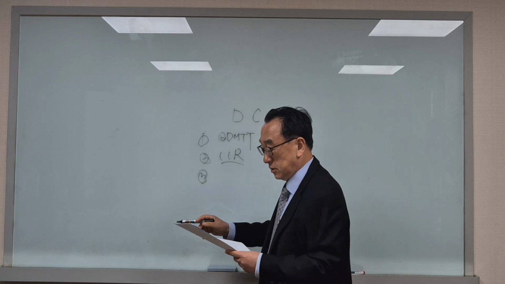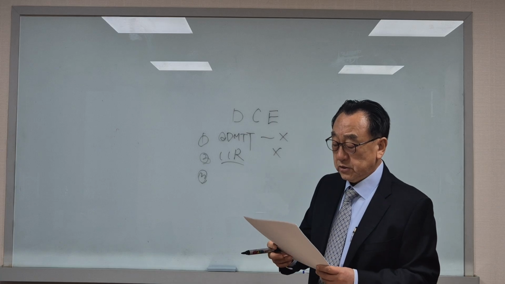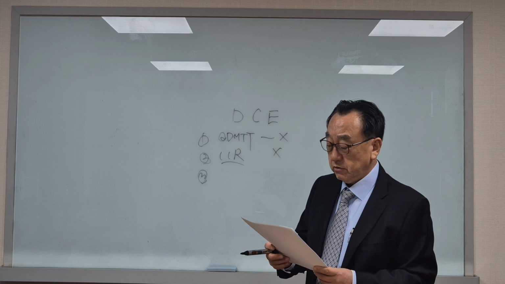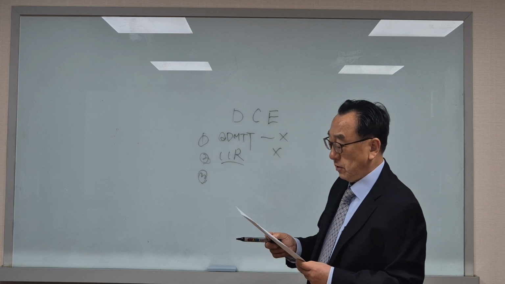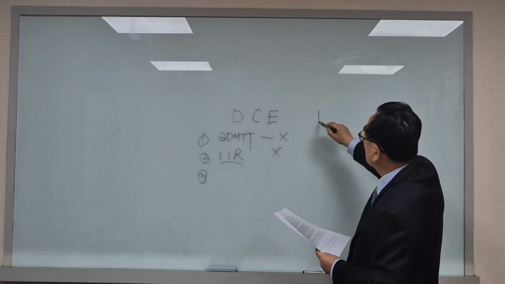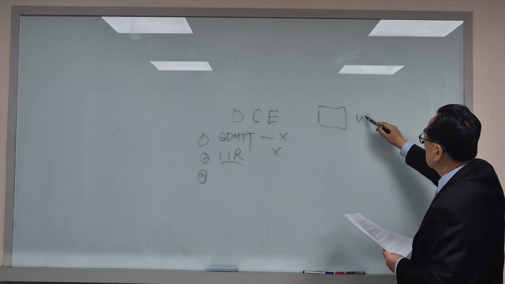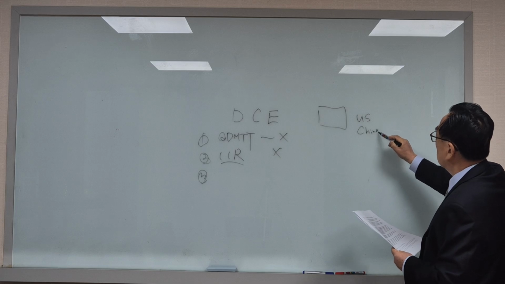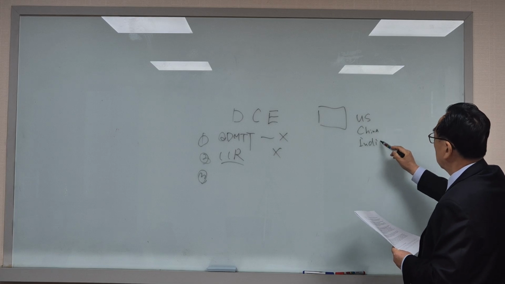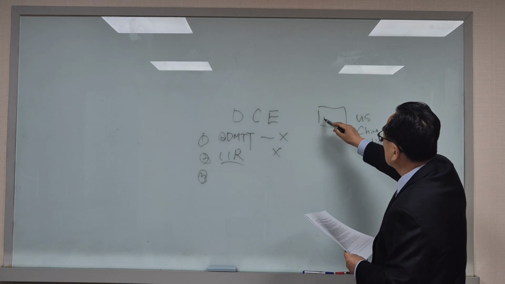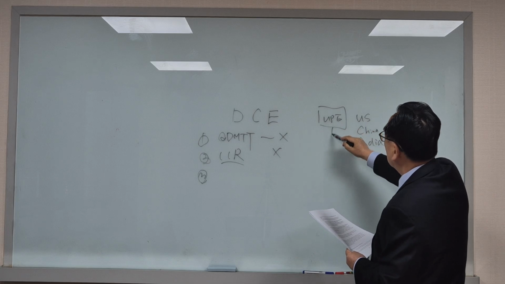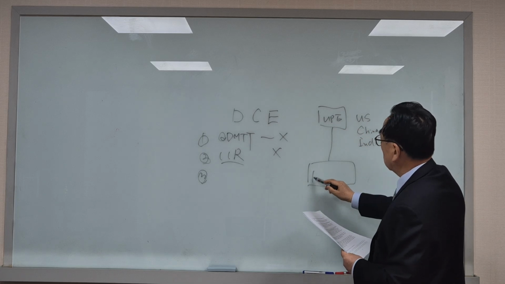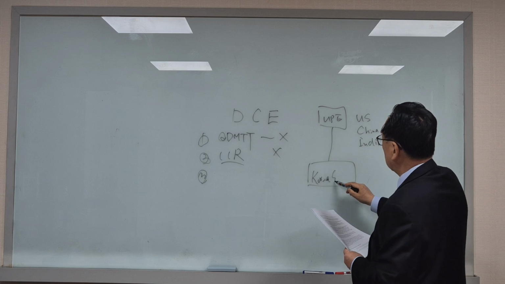And number 3 is when the domestic constituent entity is a subsidiary and the ultimate parent entity does not apply GMT, like United States, China, India. Okay, this is the ultimate parent entity, and this is the Korea subsidiary, for example.